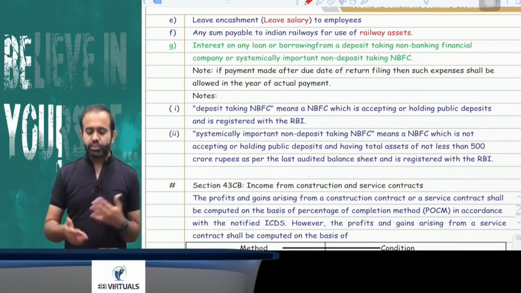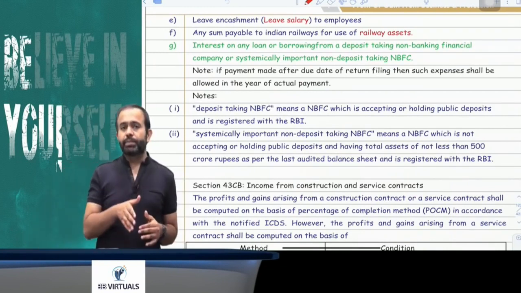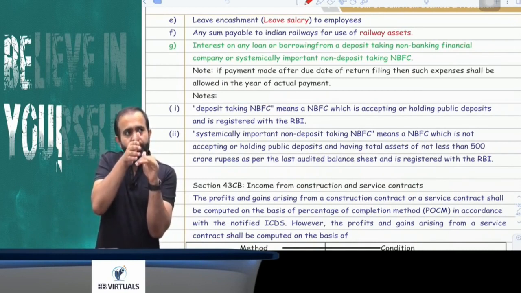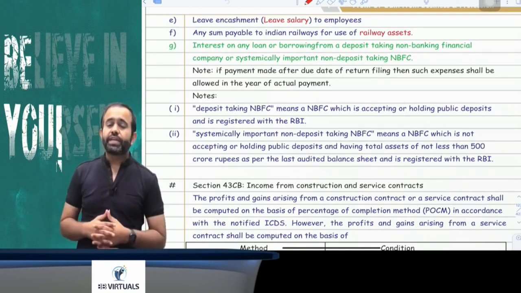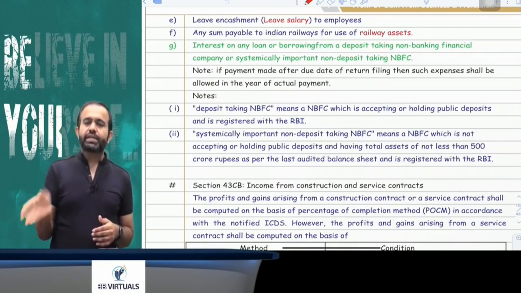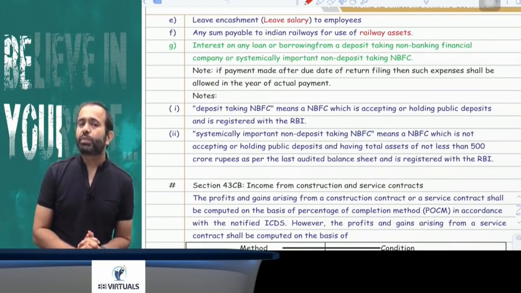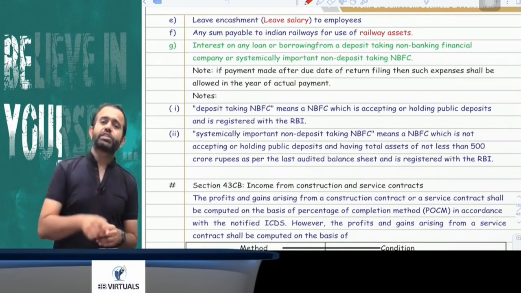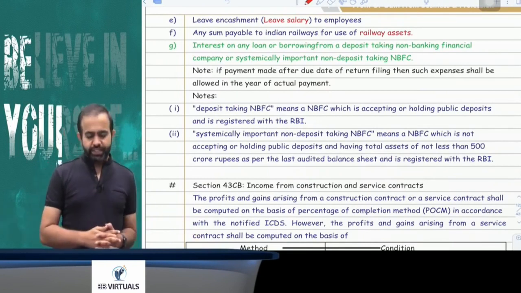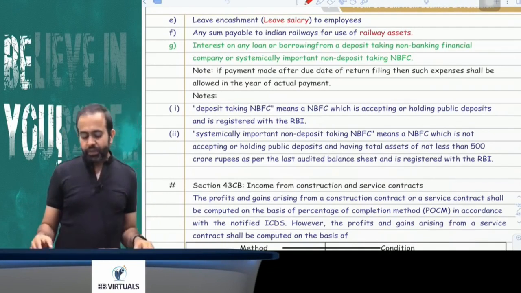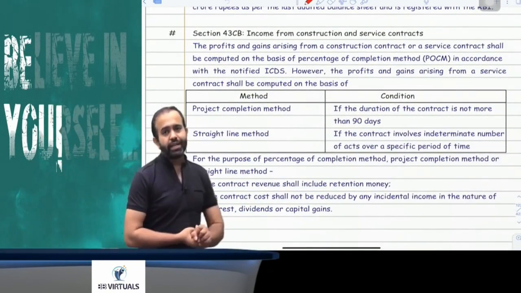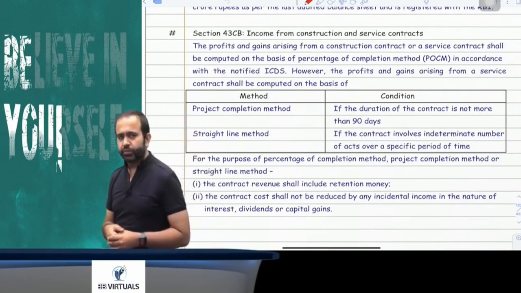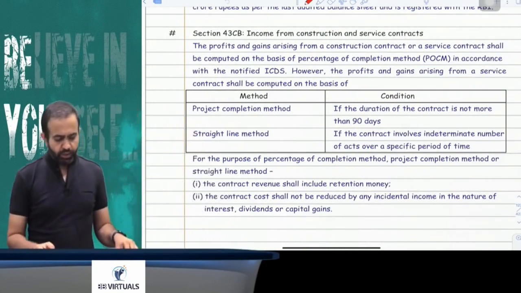Now try to understand, there is one clarification. Suppose, for example, on NBFC interest, earlier deduction was already claimed on accrual basis. Now in the current year you are going to make the payment of interest. So the question is, will deduction be allowed again? The answer is no. Obviously deduction is allowed only once. So in simple words, all these expenses are allowed only if payment is made up to the due date of return filing. Otherwise that expenditure is not allowed in the current year.